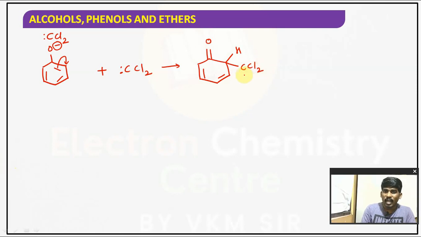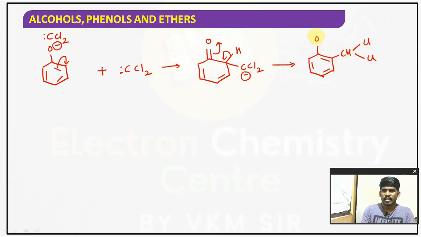Now carbon acquires a bond, electron rich, and next as a step what we will do? We will polarize the bond once again, O minus. It takes electron from H. Obviously hydrogen is an electropositive element. So here minus, here plus forms a bond. That H migrates over here. It gives CHCl2.